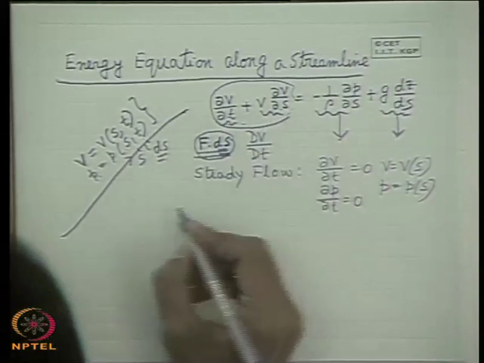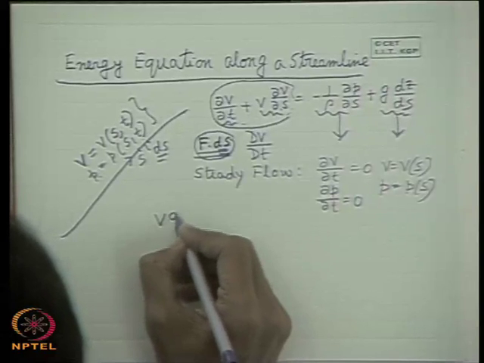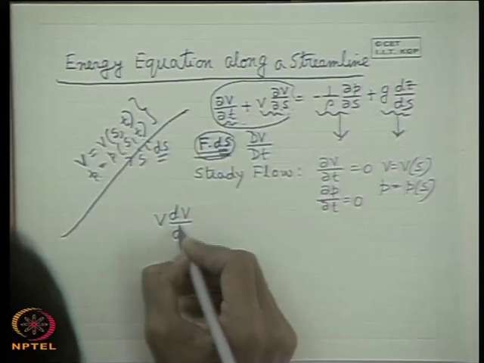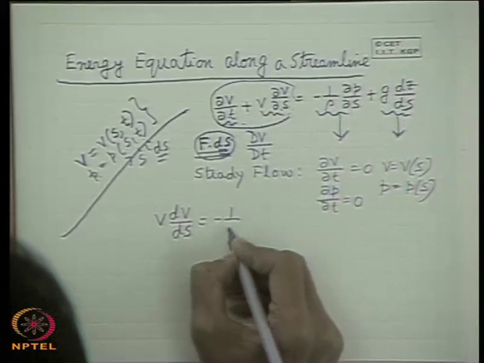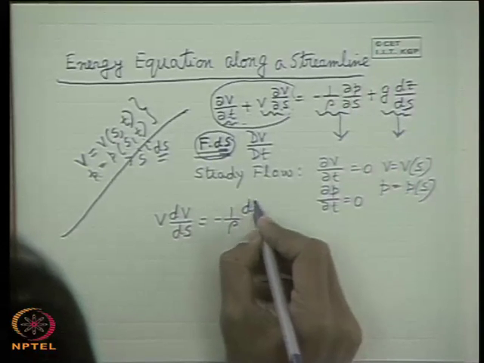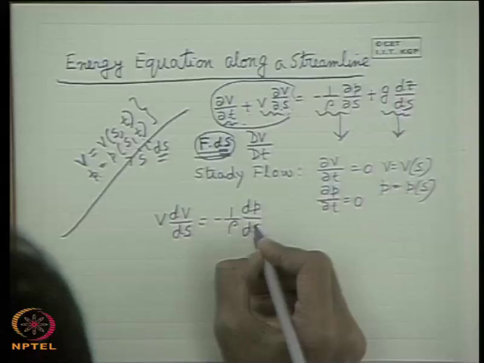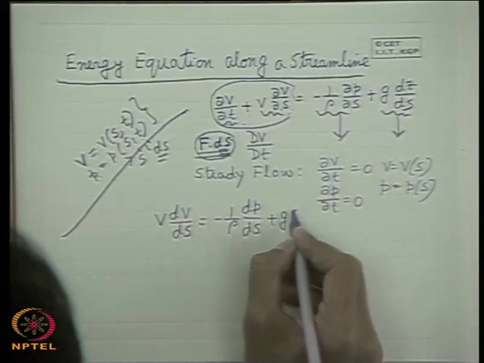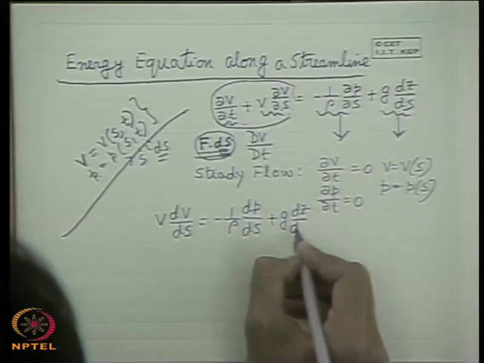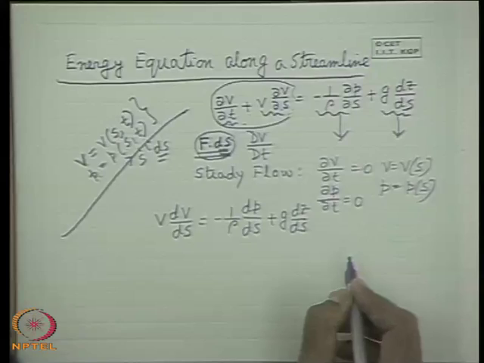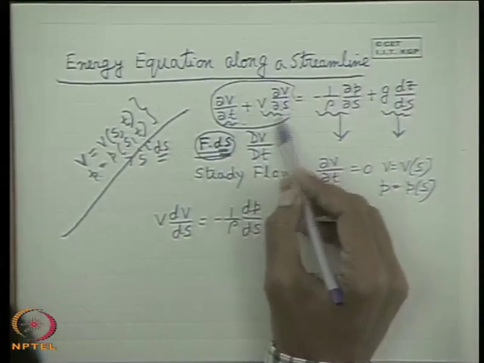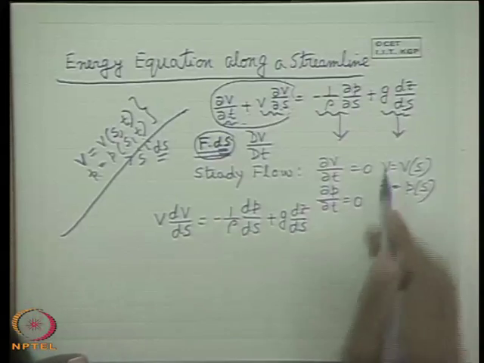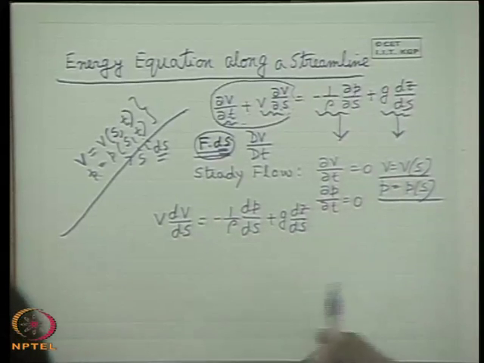So we can write this equation as v dv/ds in terms of the total differential. It becomes an ordinary differential equation: v dv/ds = -(1/ρ) dp/ds + g dz/ds. This is the form of Euler's equation in steady flow. Very simple: ∂v/∂t is 0, and we change the partial derivative notation to total derivative, because v is a function of s only and p is a function of s only.